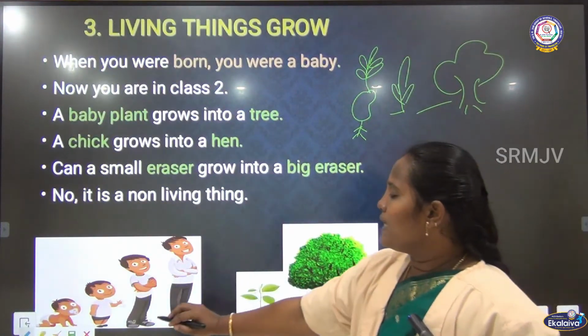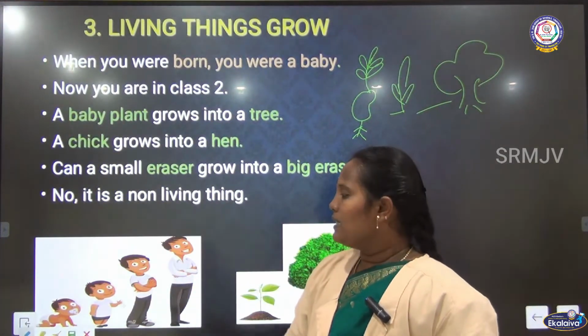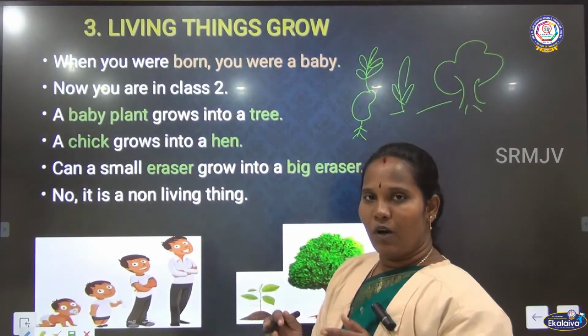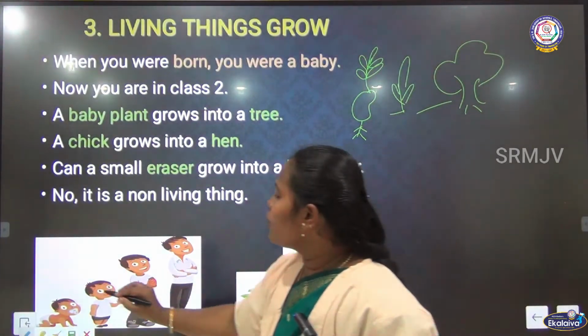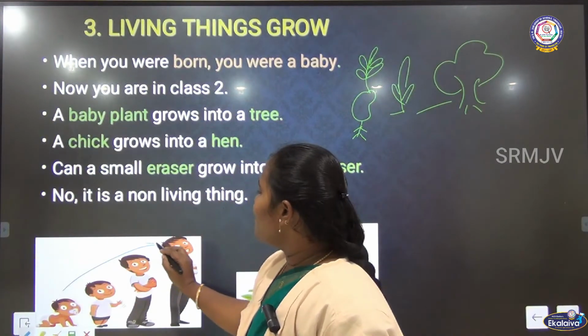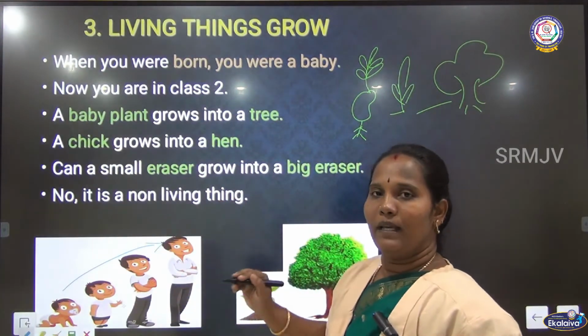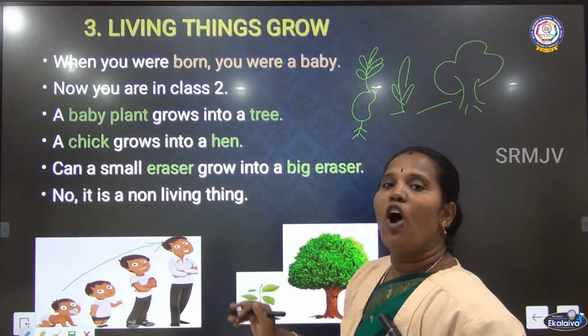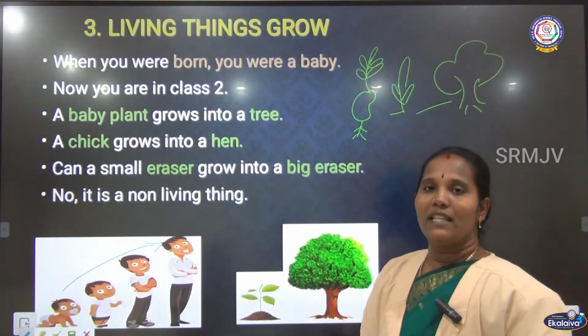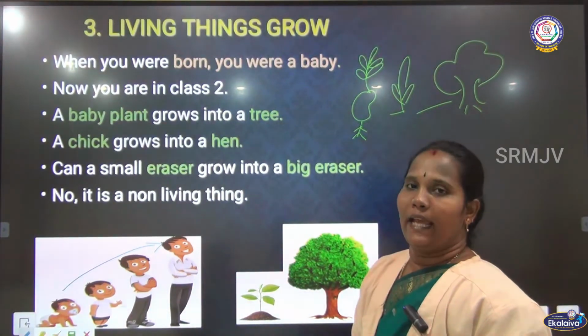For example, take human beings. If you are a baby, you are small in size. Slowly you are growing. After that, the small baby grows into a human being. So, living things can grow, but non-living things cannot grow.